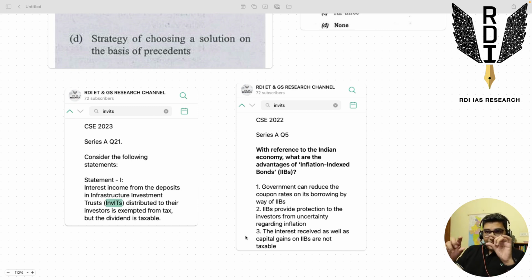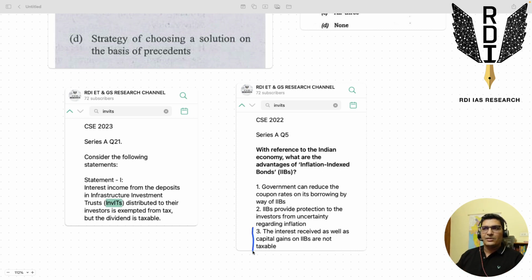So there is a similarity in the framing of these statements. The trap, the precedent is similar. The third statement is incorrect because it's a deep fact. It's hard for any student to study it to such depth. Only some specialist, only some broker, or some people who deal with these IIBs will have this as a regular information, regular fact.